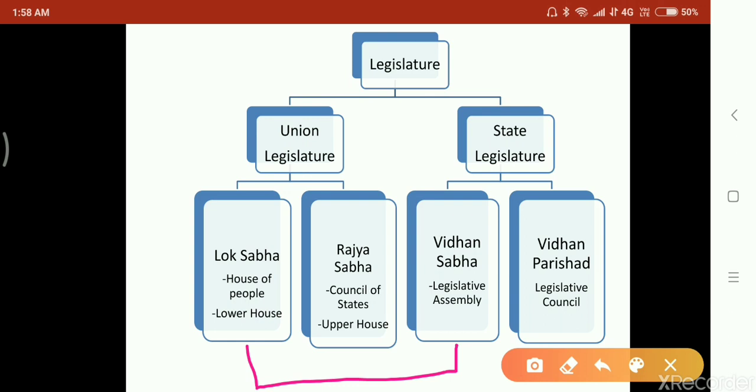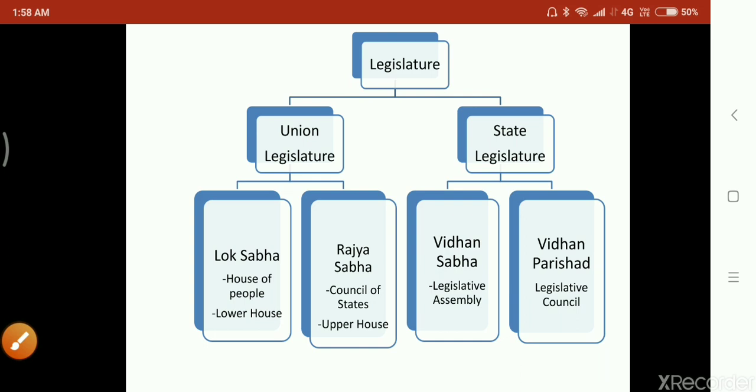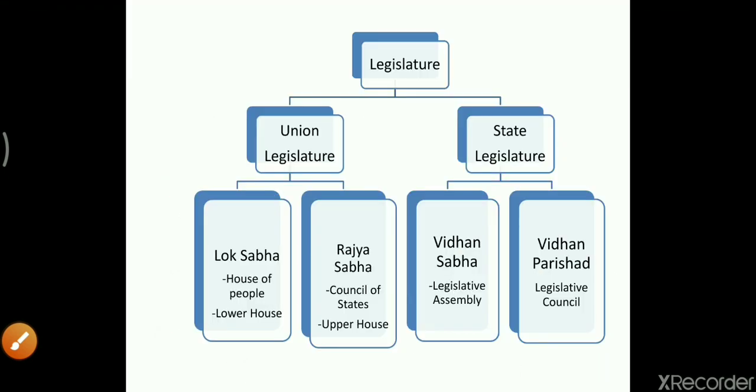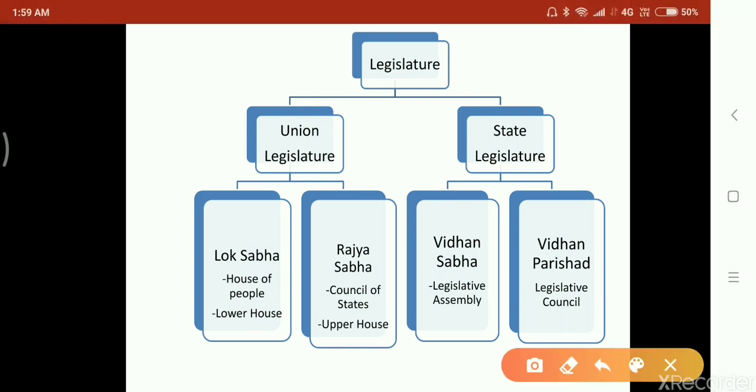It functions similarly at the state level by the Vidhan Sabha. Now comes the Rajya Sabha. Whatever work is done by Rajya Sabha, that work is repeated by the Vidhan Parishad. As Lok Sabha and Vidhan Sabha are quite similar, similarly, Rajya Sabha and Vidhan Parishad are quite similar to each other, right? So therefore, this is the way of functioning which we see in union as well as in state legislature.